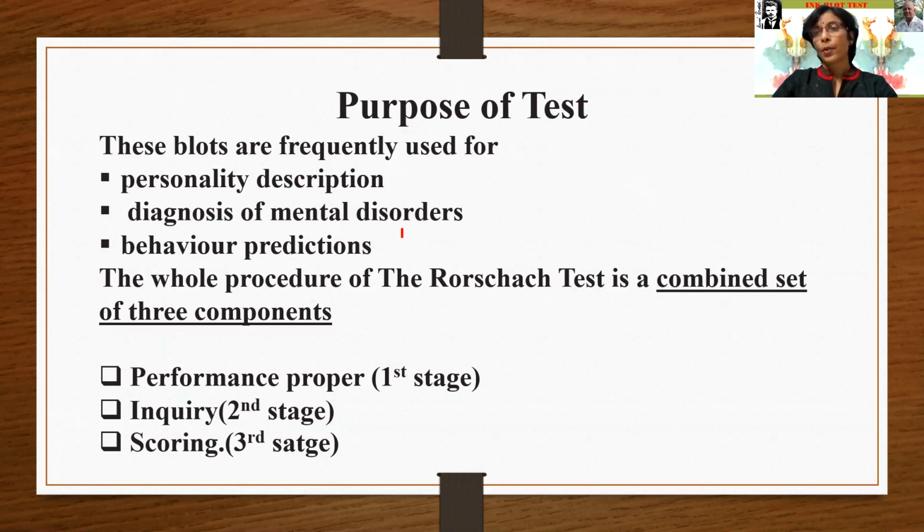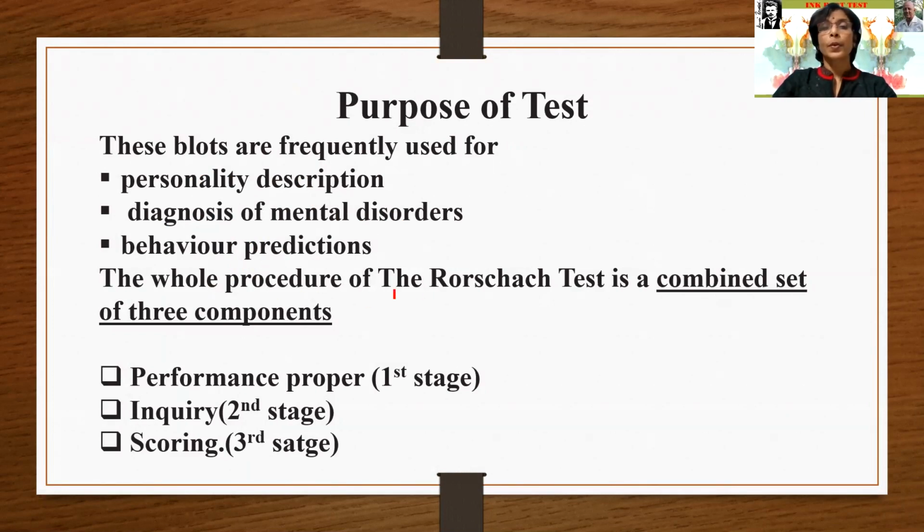Diagnosis of mental disorders. If there are some mental disorders or not, that will be diagnosed through this test. Behavior predictions means how the examinee will behave in a situation. That is the prediction. It is a guess. It is predetermined by the psychologist.